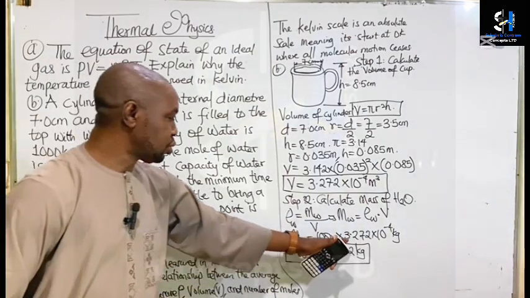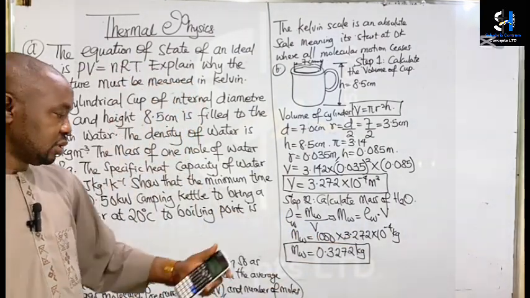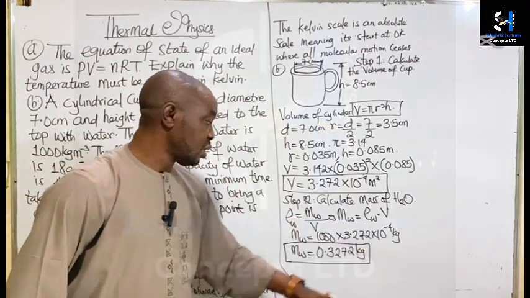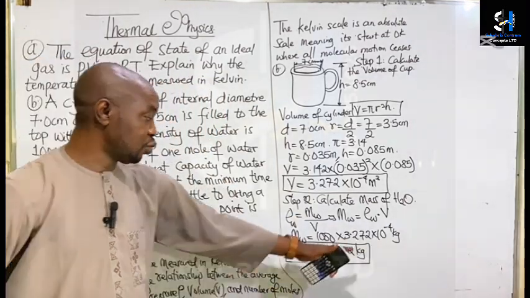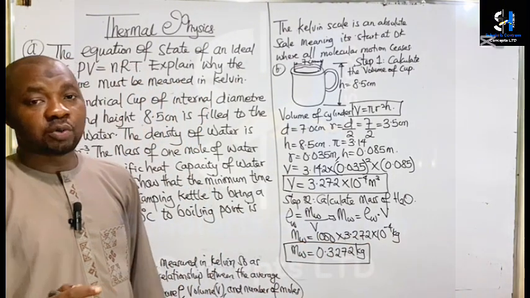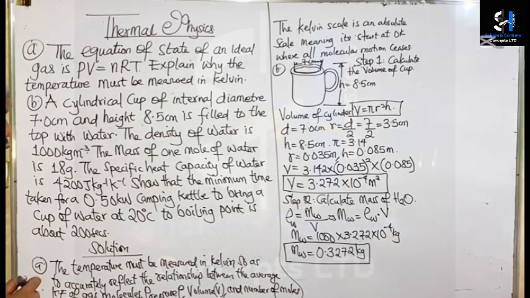That is 3.272 times 10 raised to the power of 3 multiplied by 10 raised to the power of minus 4, which gives 10 raised to the power of minus 1. So when multiplied by 3.272, that will be 0.3272 kilograms, and that's the mass of water. That's step 2.